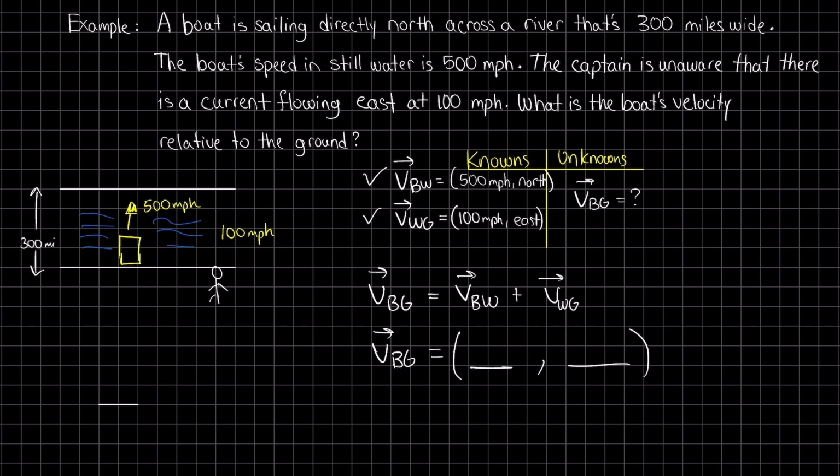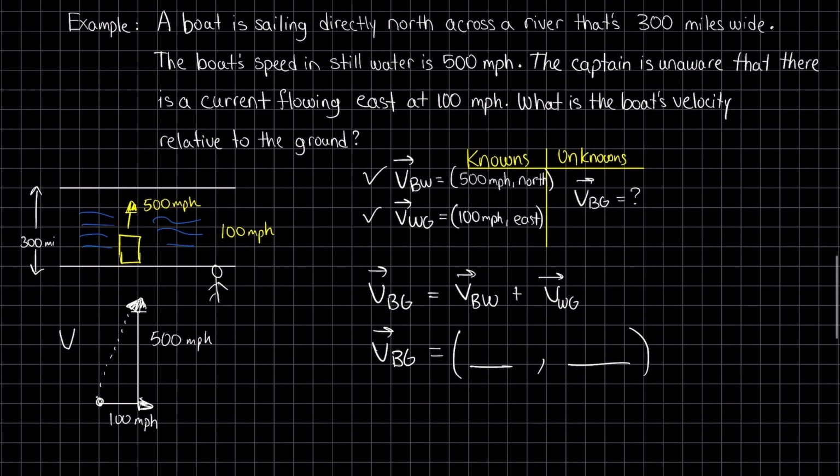I know that the velocity of the water with respect to the ground is 100 miles per hour directed towards the east, so this arrow is drawn towards the right. I also know that the velocity of the boat is directed towards the north at 500 miles per hour. The resultant, or the sum of these two vectors, is going to represent the magnitude of the velocity of the boat with respect to the ground. And the angle is going to be my direction. So all I need to do is the Pythagorean theorem to figure out the hypotenuse, the resultant, and then use a trig function in order to describe the direction. And then my problem will be complete.